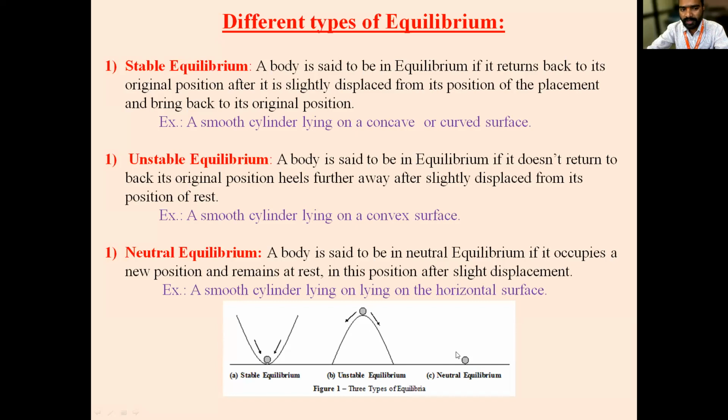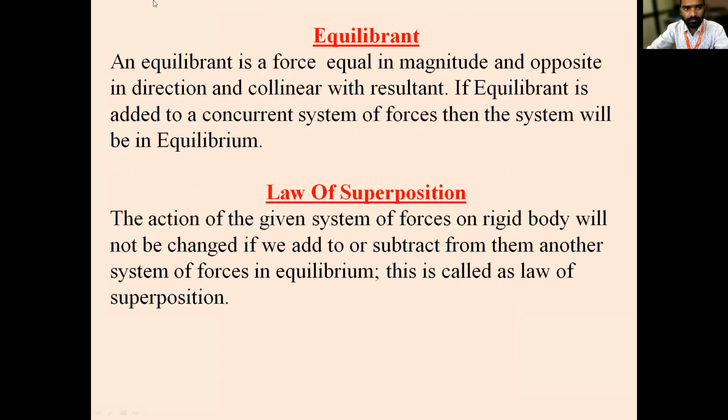Then what is equilibriant? An equilibriant is a force equal in magnitude, opposite in direction, and collinear with the resultant. Correct? Yes, sir. If the equilibriant is added to a concurrent system of forces, then the system will be in equilibrium.